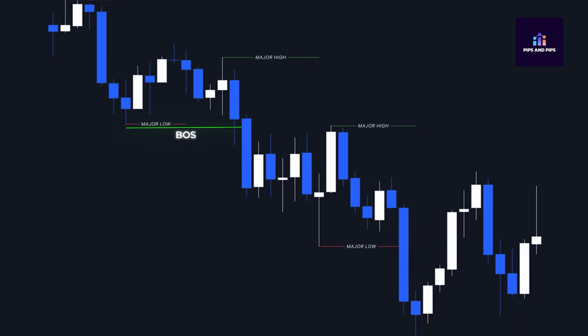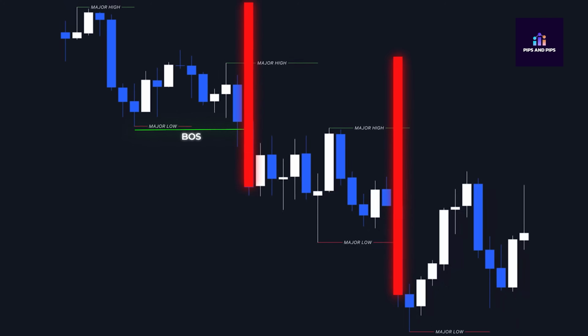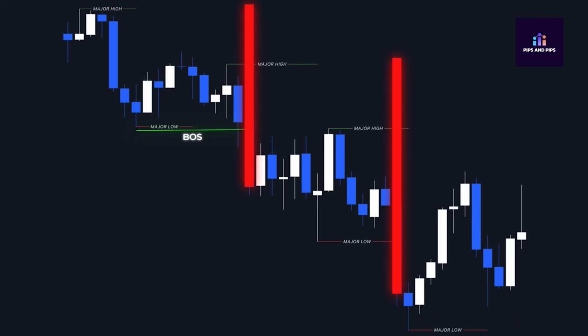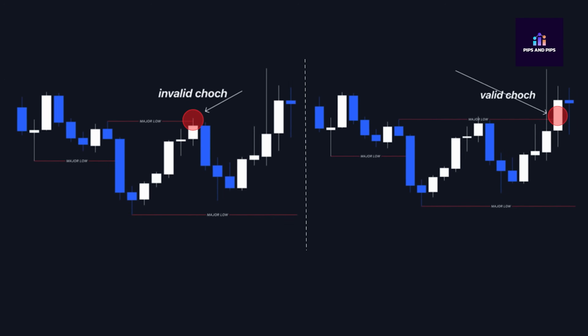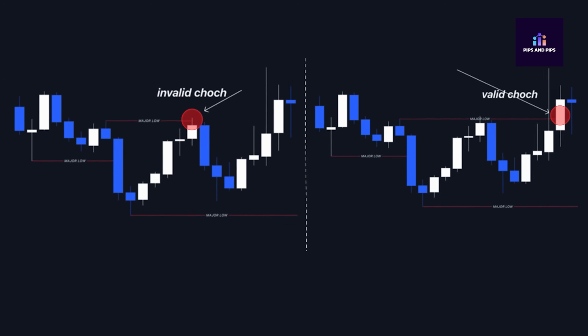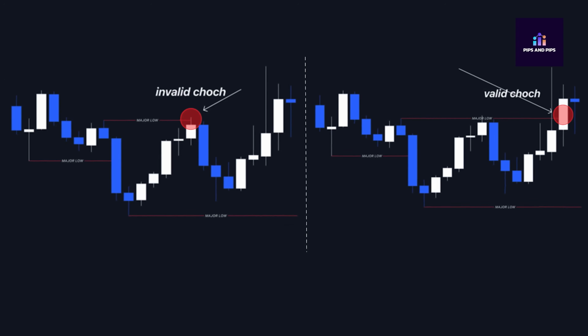a major high and a major low were also formed, if at that point the market breaks the major high with a candle and gives a closing above with the candle, then we will say a change of character has formed and the market has now shifted from bearish to bullish. But remember, change of character will only be valid if the candle breaks the major high. If the major high is broken with a wick, that will not be a valid change of character.